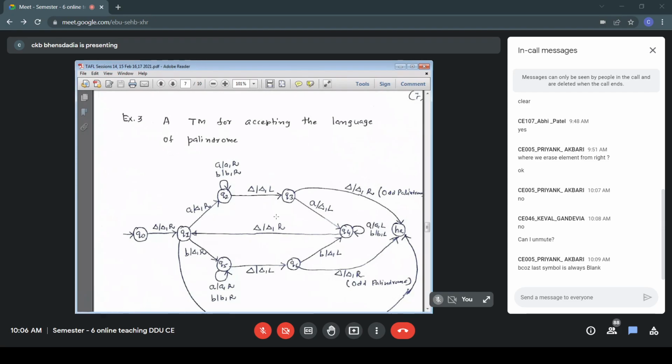Currently we have Q2 to Q3 on blank, and if I add one more transition Q2 to HA on blank, the thing that I do in the state Q3, if I do it from Q2, it will accept everything. No matter what the remaining symbols are, the leftmost symbol is A, I make that blank, then I skip all the symbols in the state Q2, those are A R and B R. Finally, I'll get a blank, and on getting that blank, because there is a choice, I can go to the halting state, thereby accepting everything. I'm not comparing, I'm not taking that branch.